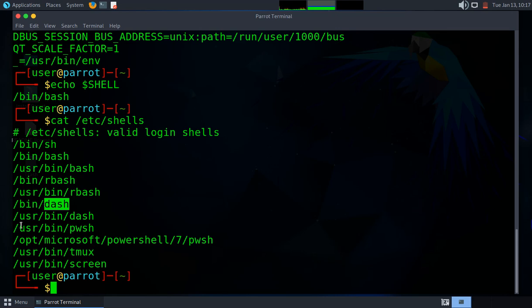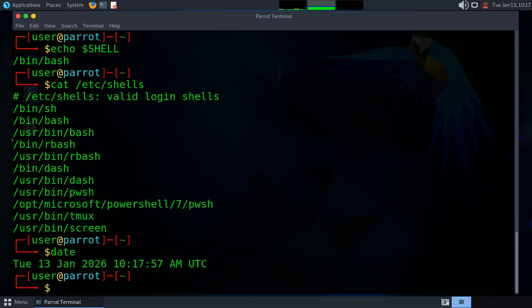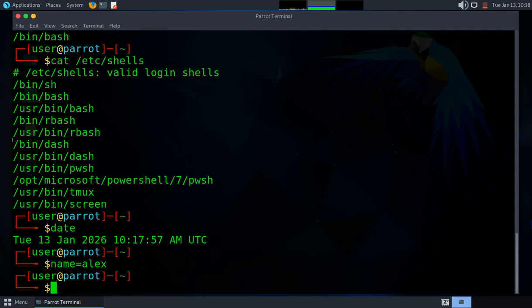Let us take a look at the basic things a shell can do. The shell allows you to run commands, use variables, redirect output, use pipes, and write scripts. As an example of running a command, you can run date, and this gives you the current date, as you can see here. You can also use variables. For example, you can say name equals Alex, and from there we can echo our name.